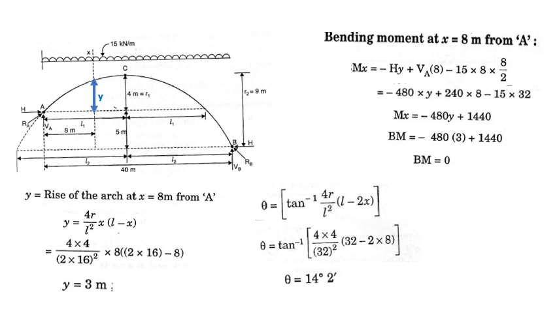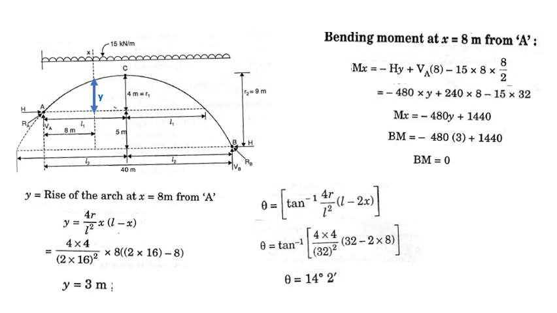Why? It is expected, right? We have already proved, I have shown in the last class, if the three-hinged parabolic arch is carrying UDL over the entire span, then the bending moment about any point is 0. Here see, please read the question.